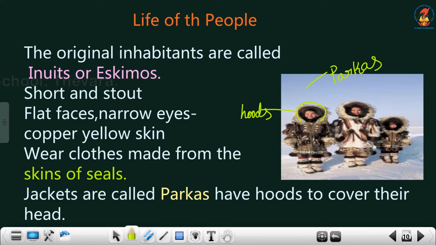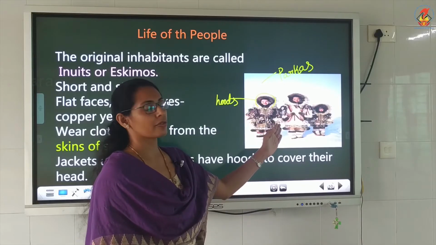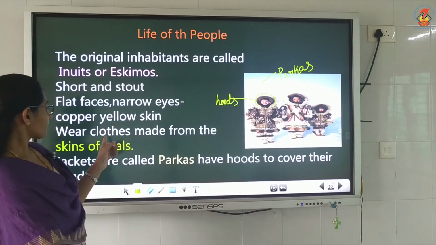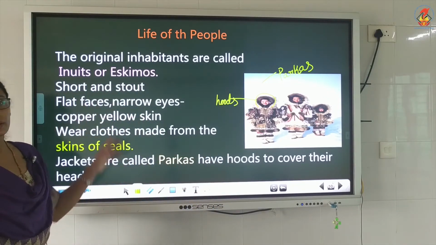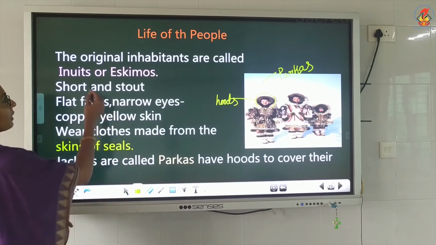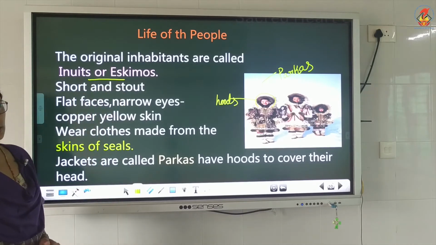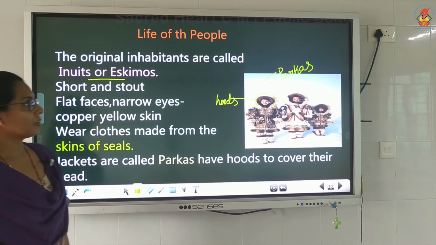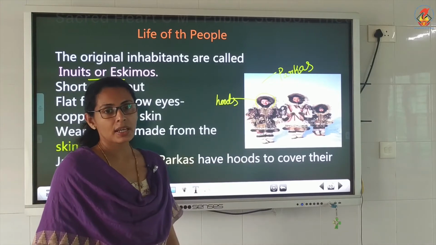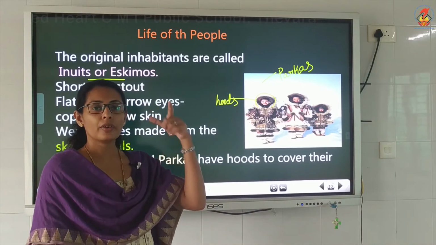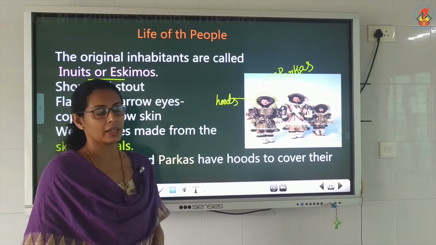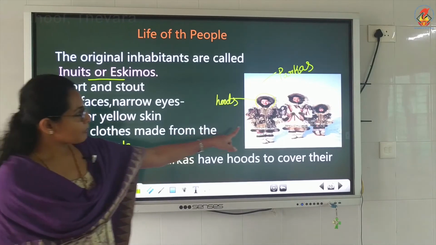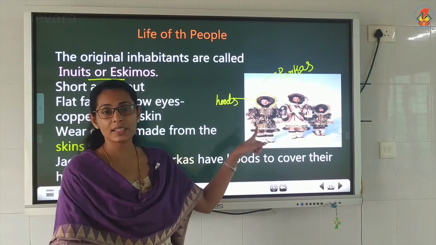These parkas are used because it is very cold, and they are made with the skin of seals. The inhabitants are known as Inuits and Eskimos. They are very short and stout with copper yellow color skin. They wear a particular dress known as parkas, which have hoods. The hood is there for covering their head from extreme cold. These parkas are made from the skin of the seal.